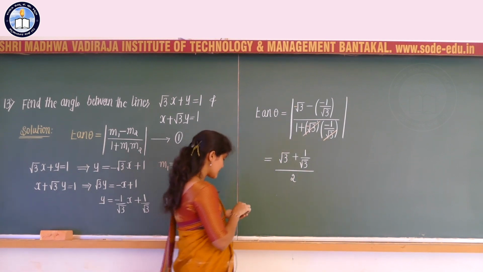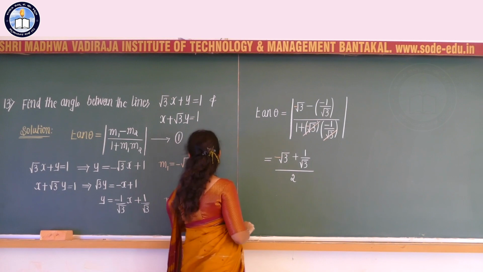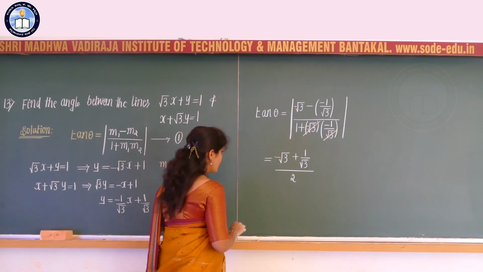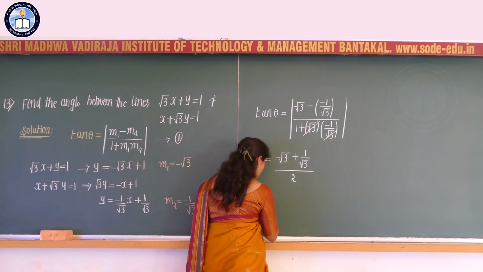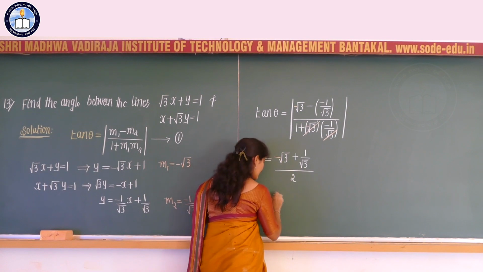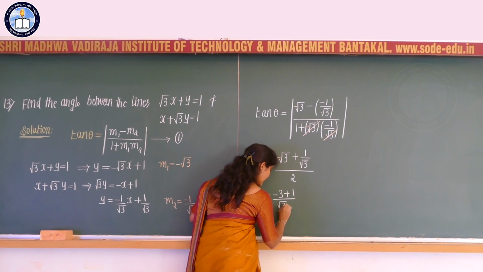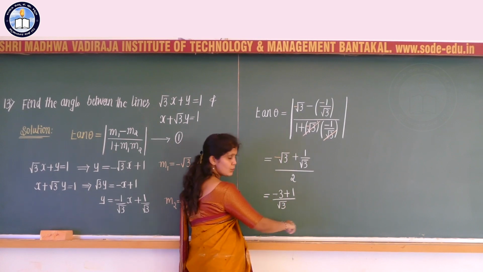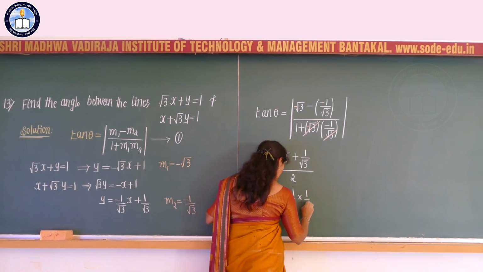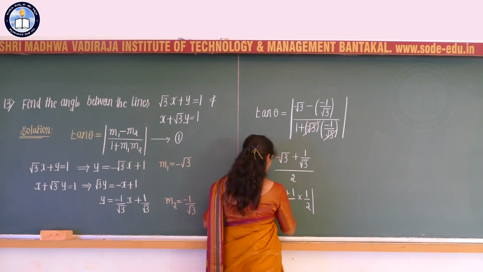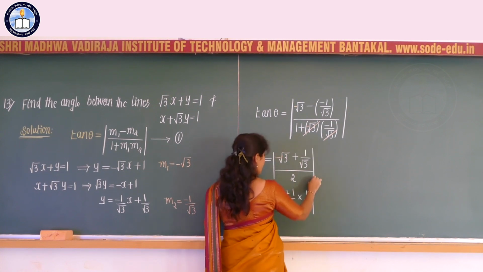Next, numerator simplification is remaining, that is m1 is equal to minus of root 3, which becomes minus root 3 into root 3, that is minus of 3 plus 1 divided by root 3, whole divided by 2 by 1, which becomes 1 divided by 2.